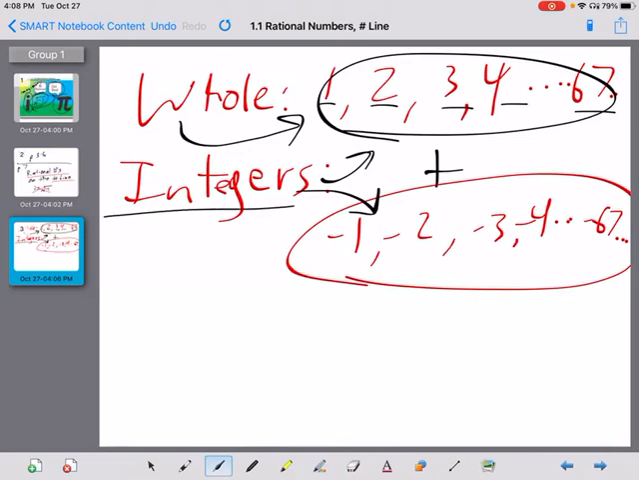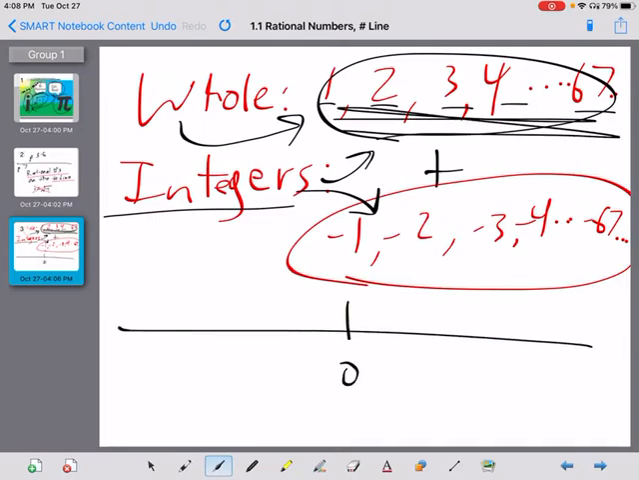Reading on, the numbers on the right of the zero are called positive integers. Yep, that's these ones because they're to the right on the number line. If we had 0, they would be over here because they're positive integers. And these ones on this side, on the left, what are they called? That's right, they're called negative integers.